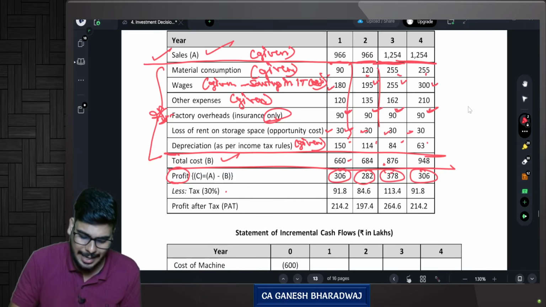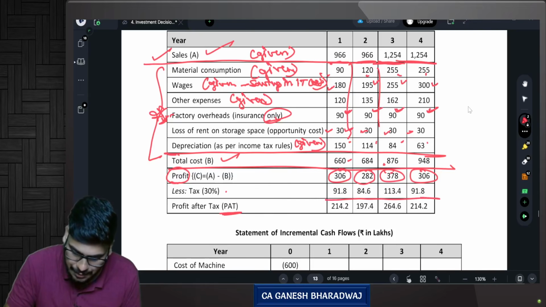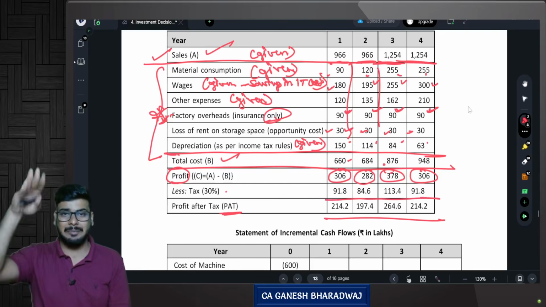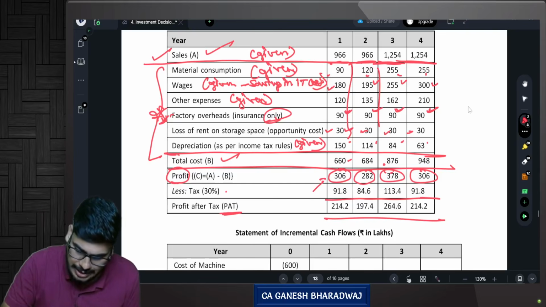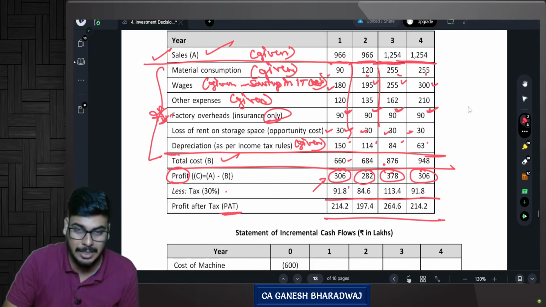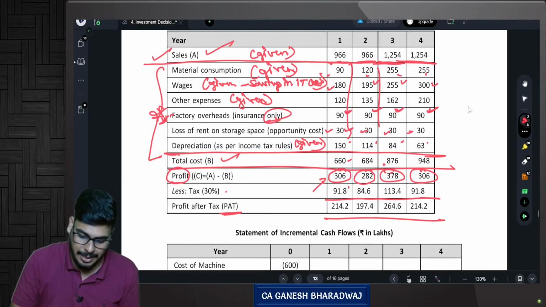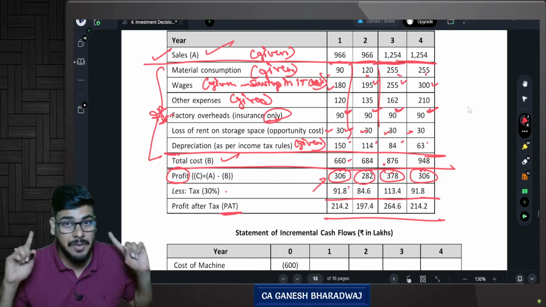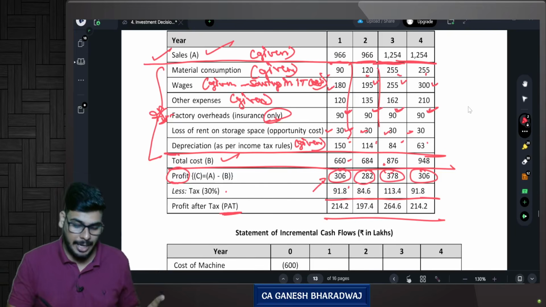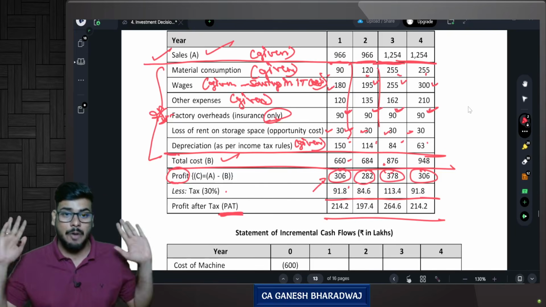Less tax at the rate of 30%. We have got the profit after tax of these figures. Are you clear with this? These are some calculation-driven things. So just apply this 30% on the respective profit before tax. You will arrive at the tax. So now your profit before tax minus tax gives you profit after tax. Wait, we have not computed cash flow after tax. We have just computed the profit after tax.